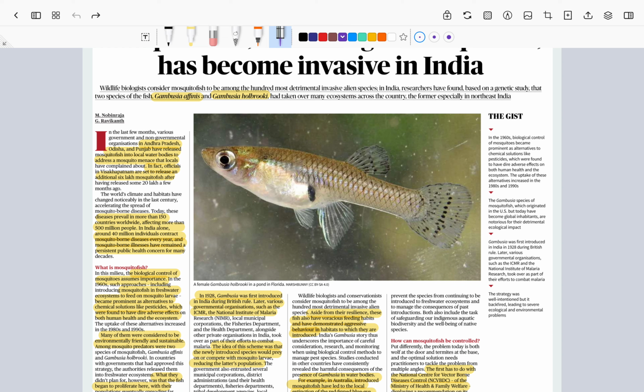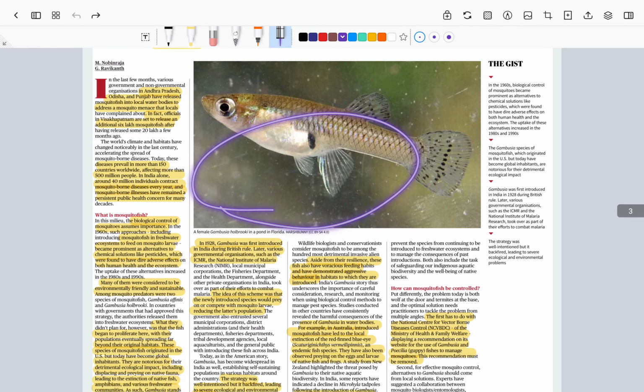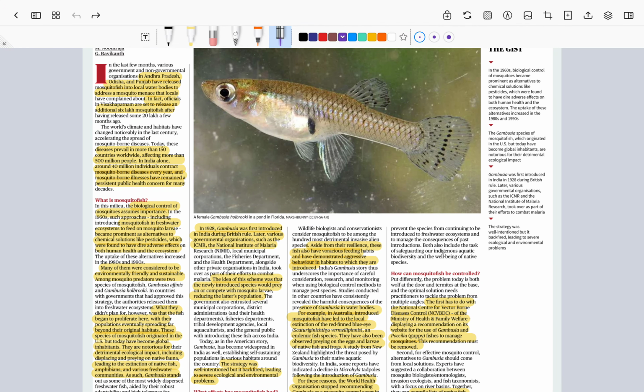To kill those mosquito larvae, these mosquito fish were introduced into the pond ecosystem, so that the fish would eat the larvae and eggs of the mosquitoes. The intention was very good.